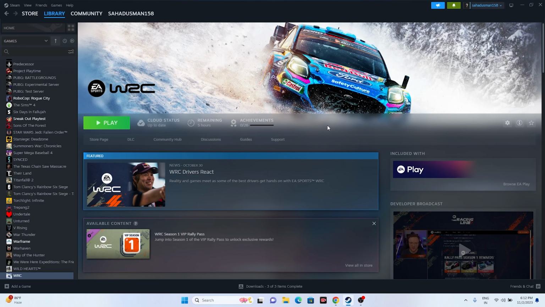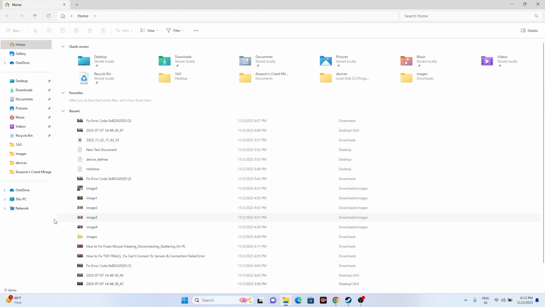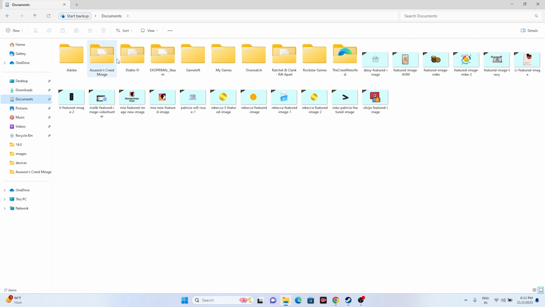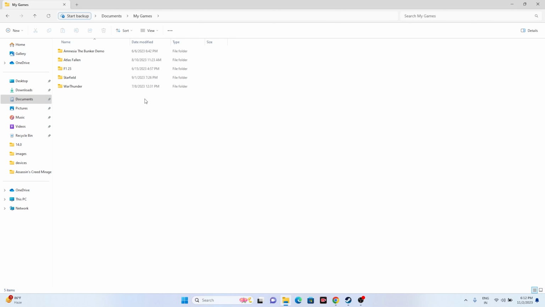Next one is all about what we need to do is we just need to delete the saved game file. Just go over here in File Explorer, navigate to this PC, go to documents, and over here if you find the folder, just delete the folder, and if your folder is not there, just go to My Games, and if you find the folder over here, we can delete the WRC folder. Keep in mind, when you do this, you will be losing all the progression of the game. That is very important.